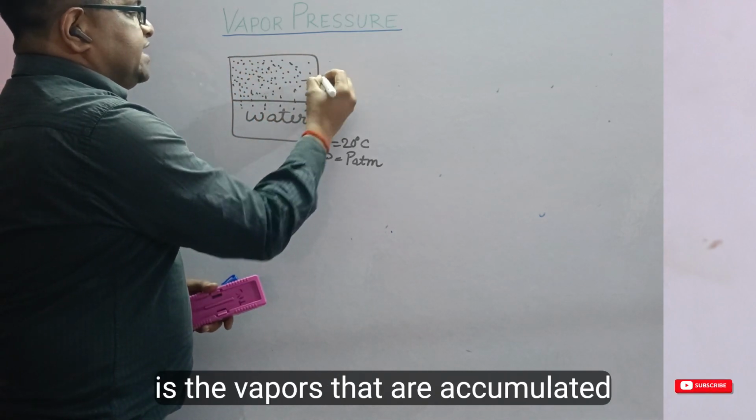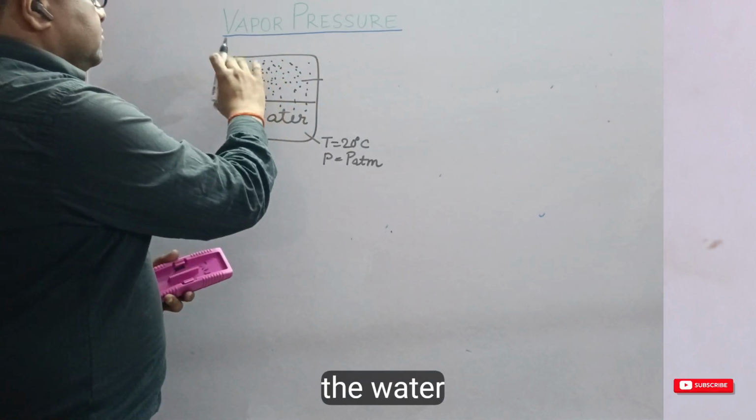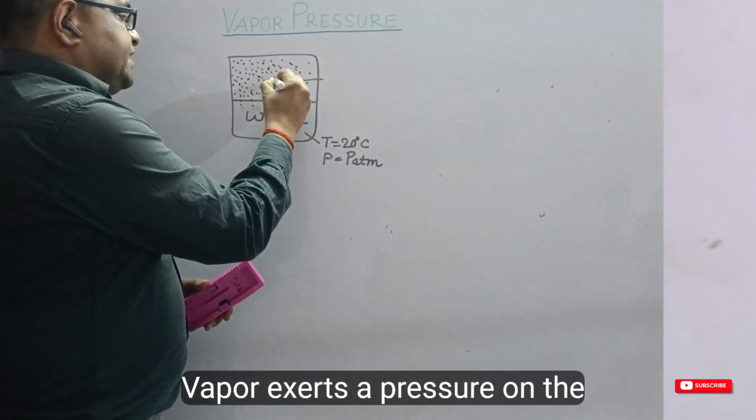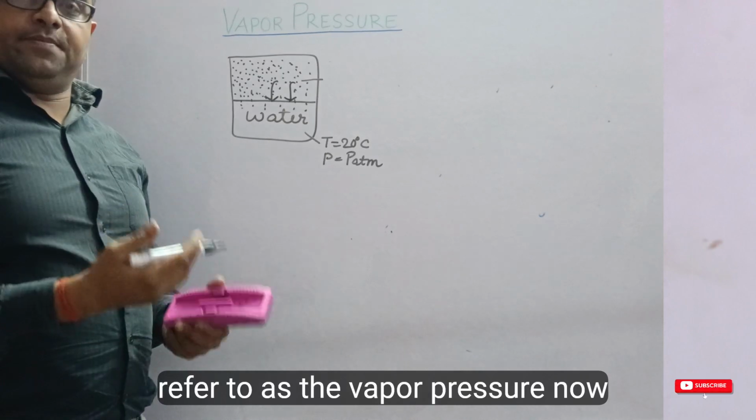This vapor exerts a pressure on the water surface, and that pressure is what we refer to as the vapor pressure.